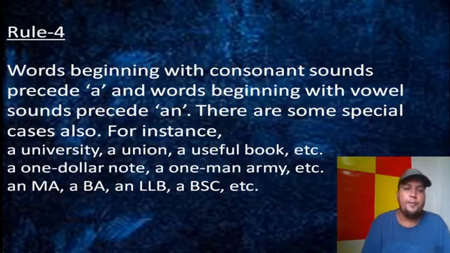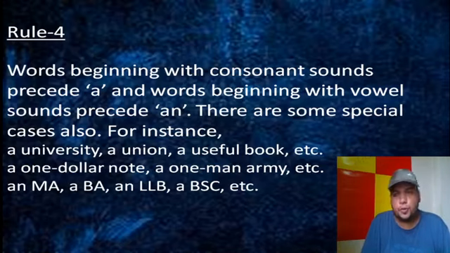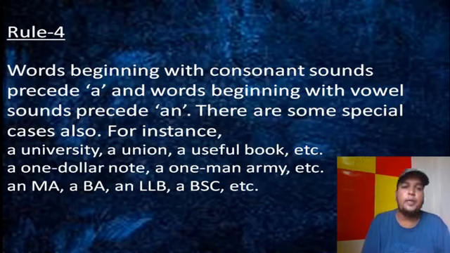And another one, a $1 million note, a one-man army. So it's a here. One starts with O, so if it is an open field, there it comes an. But in this case, one expresses numerical value, and it is a compound noun. So in this case, we have to put a.